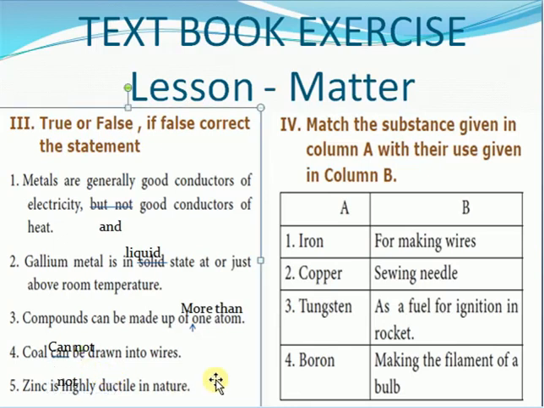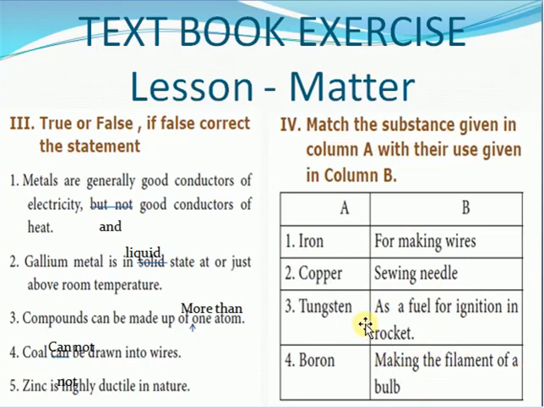Okay, now match the following. We will match this and wind up this session. In our next video we will see the other 1-mark and 2-mark questions. Now match the substances given in column A with their uses in column B. Iron, copper, tungsten, boron: for making wires and sewing needles, as a fuel for ignition in rockets, and making the filament of a bulb.